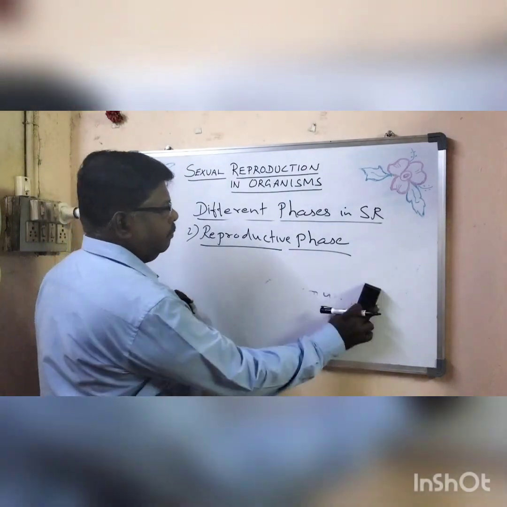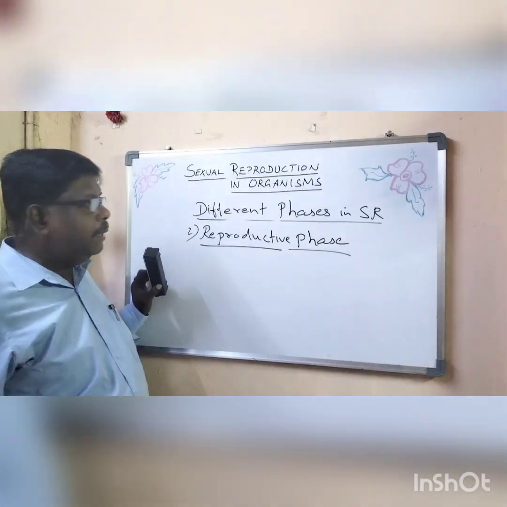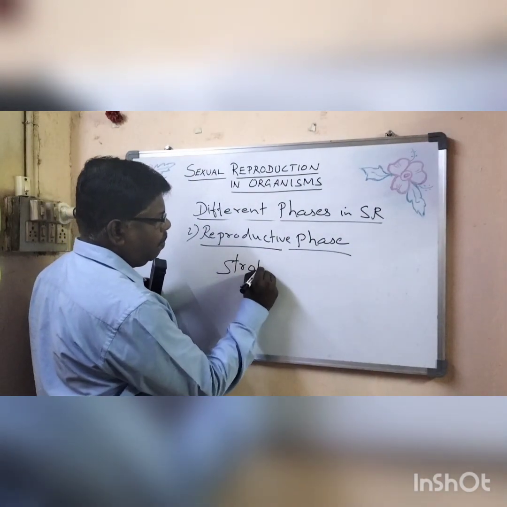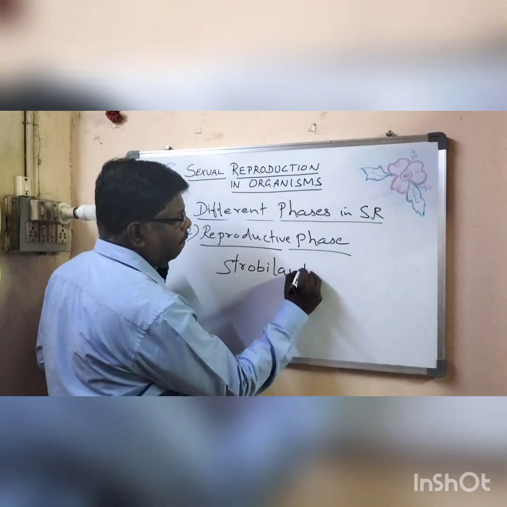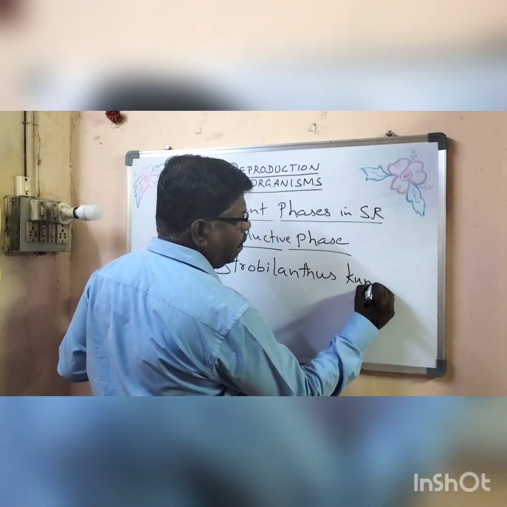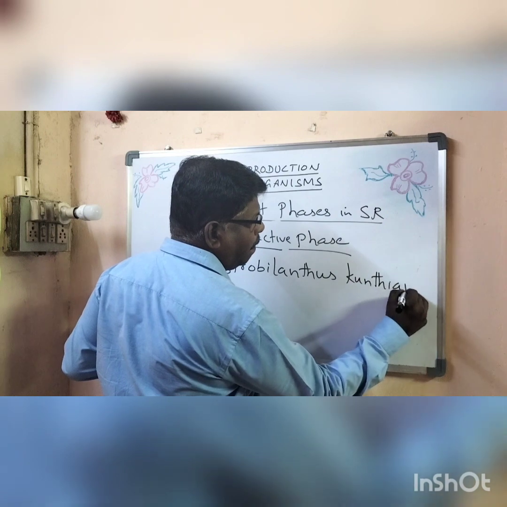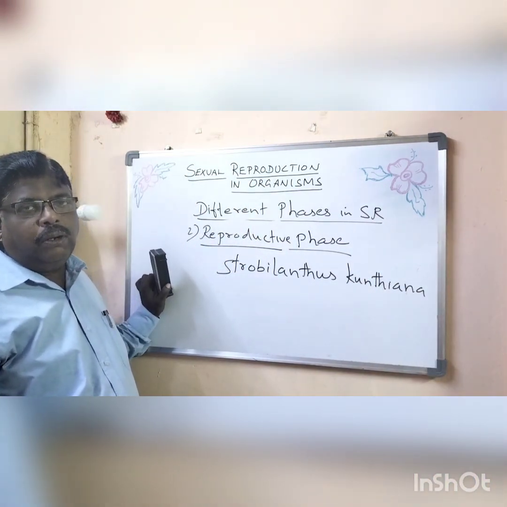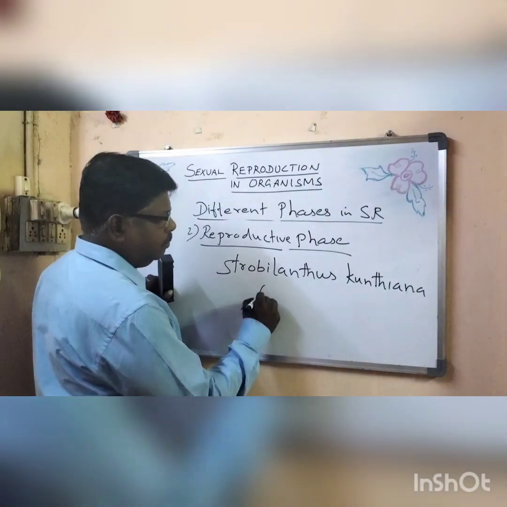And there is another plant by the name Strobilanthus kunthiana. This is the binomial of the flower Neela Kurunji.